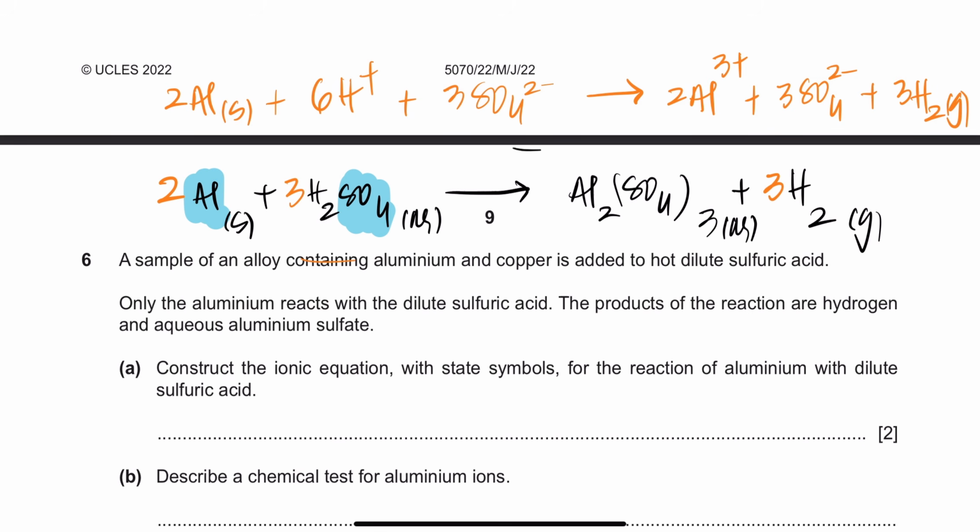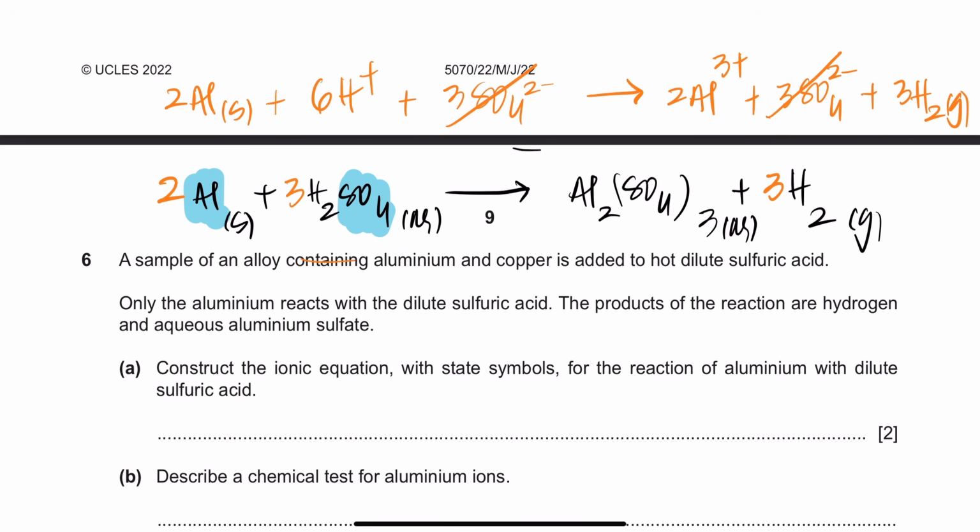So if you want to write the ionic equation only, 3 sulfates and 3 sulfates will cancel out. This is aqueous and that's a solid, so they won't cancel out. And this is aqueous and that's a gas, so they won't cancel out, right? This is a solid and that's aqueous, so they won't cancel out because this is a metal and that's an ion. We only cancel out the things that are the same on both sides. That's the sulfate ion, so we cancel out spectator ions that don't take part in the reaction.